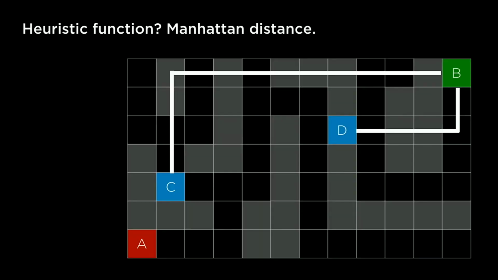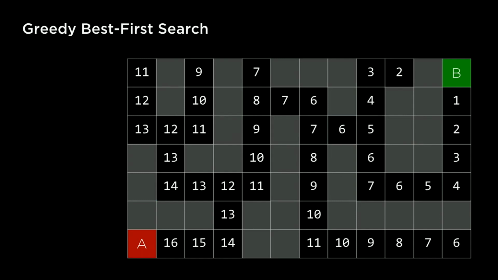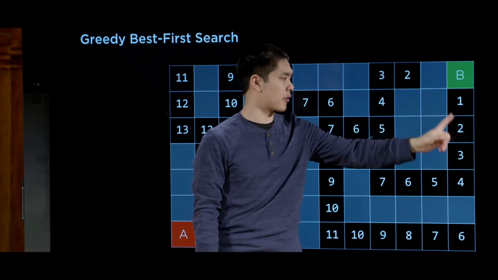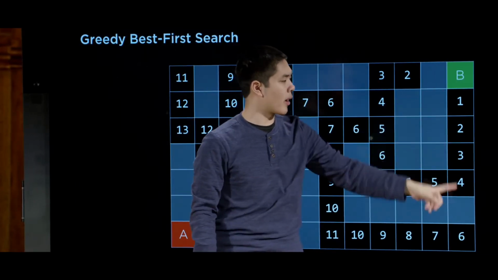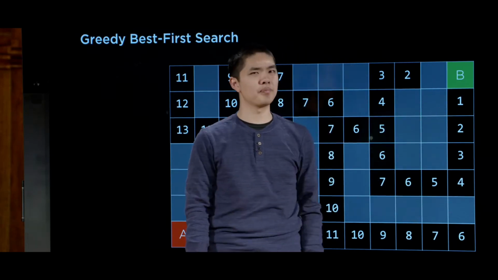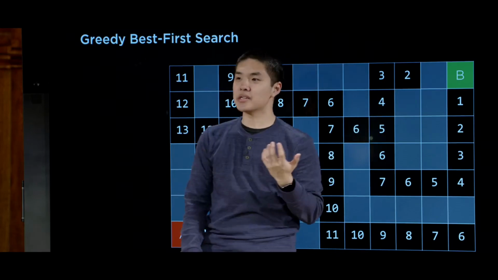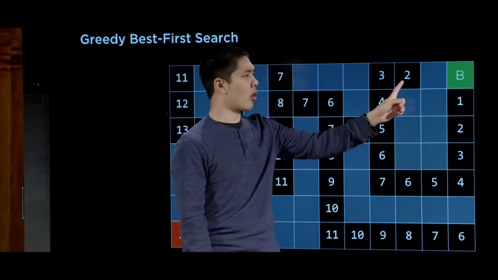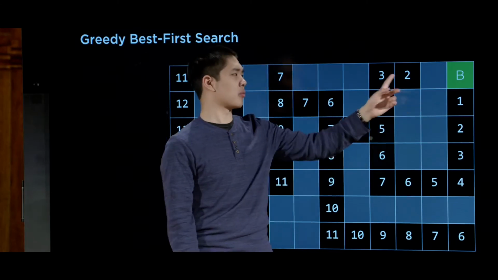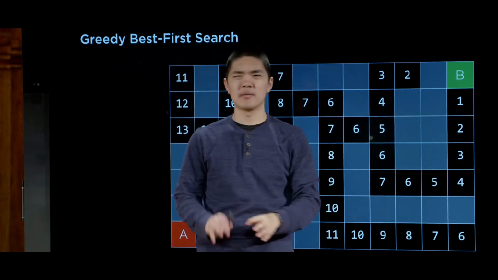And so what would this actually look like? Well, let me first label this maze with a number representing the value of this heuristic function, the value of the Manhattan distance from any of these cells. So from this cell, for example, we're 1 away from the goal. From this cell, we're 2 away from the goal, 3 away, 4 away. Here, we're 5 away, because we have to go 1 to the right and then 4 up. From somewhere like here, the Manhattan distance is 2. We're only 2 squares away from the goal geographically, even though in practice we're going to have to take a longer path. But we don't know that yet.